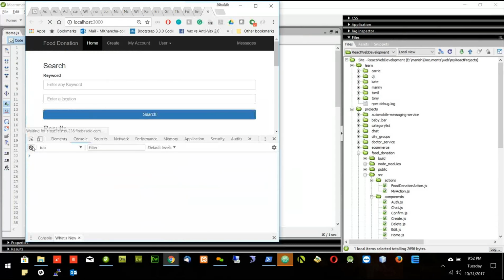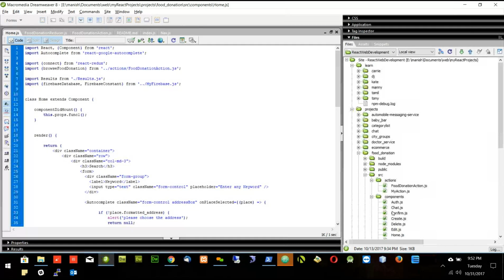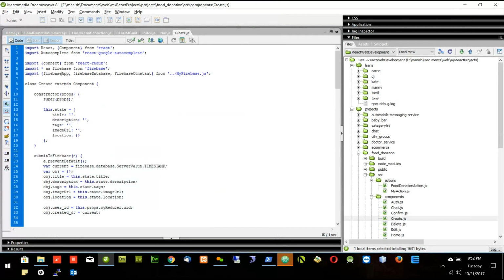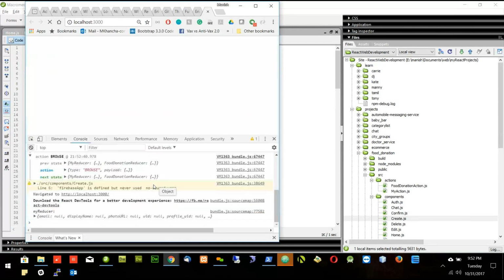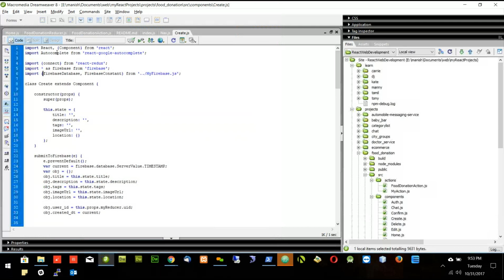Now if I see, I should not get any error. Still I'm getting one in the create.js. Firebase app is not used. Okay, so you do this in some time after I show you this one.